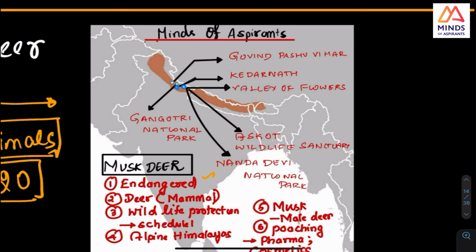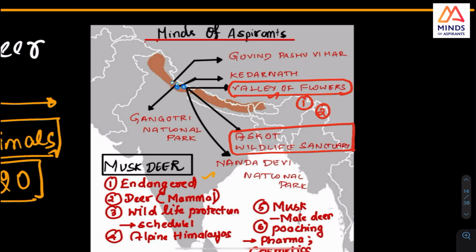map, you can have it as well. I have already put it in the group. This Valley of Flowers. These are the things that you should note. Valley of Flowers is a very, very important national park and wildlife protection space. And this Askot. So this is one more thing. So this and Nanda Devi National Park. This is also 3. All are actually, look at it, all their spaces are together.